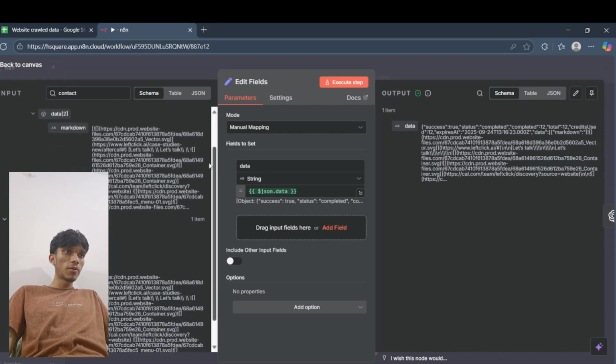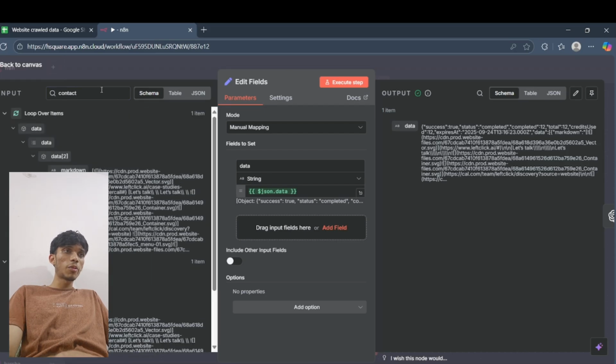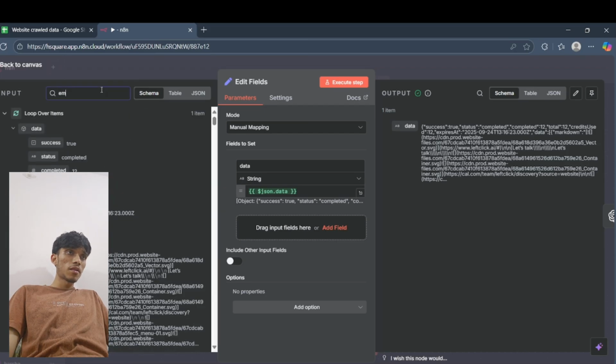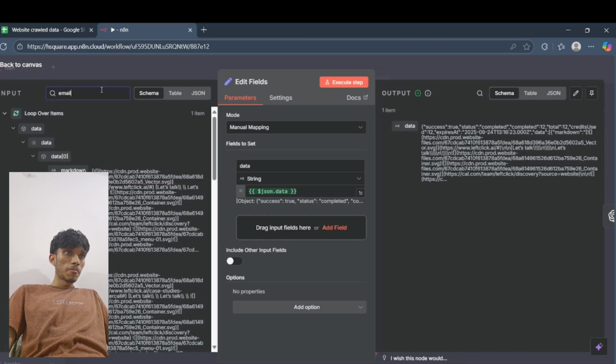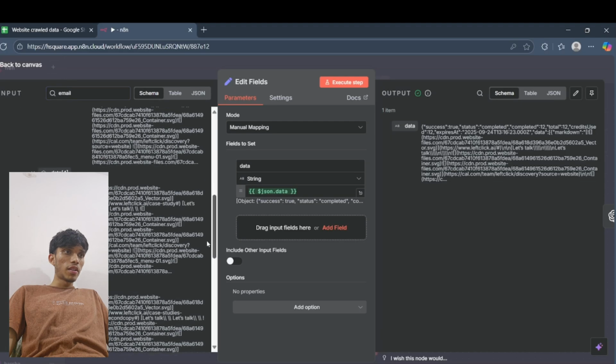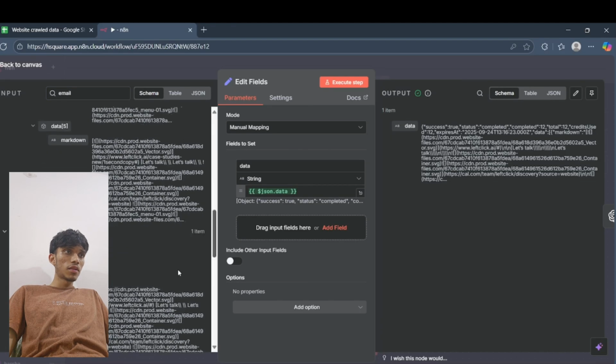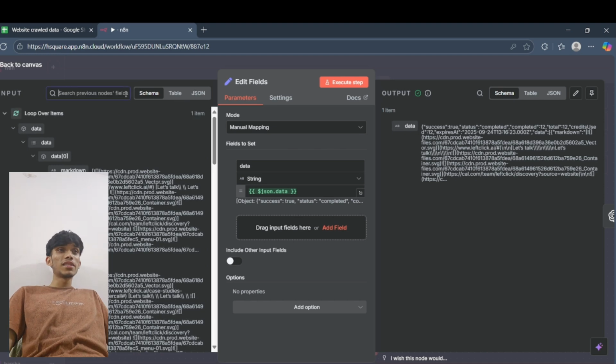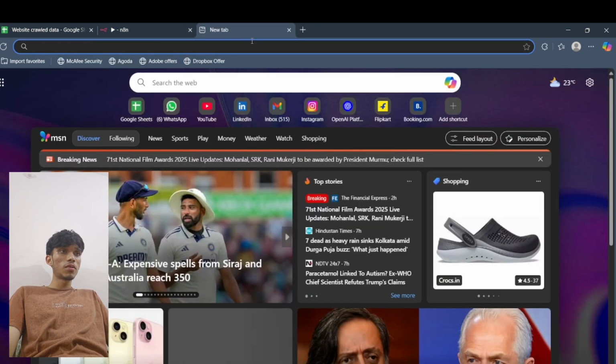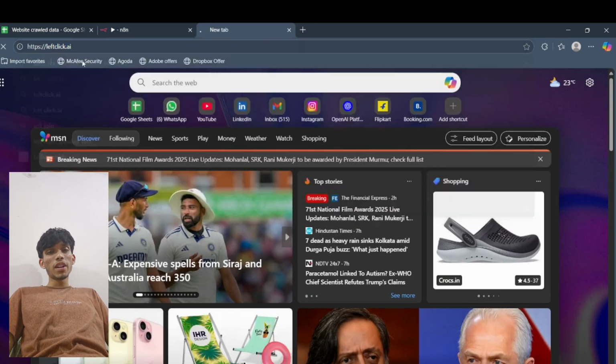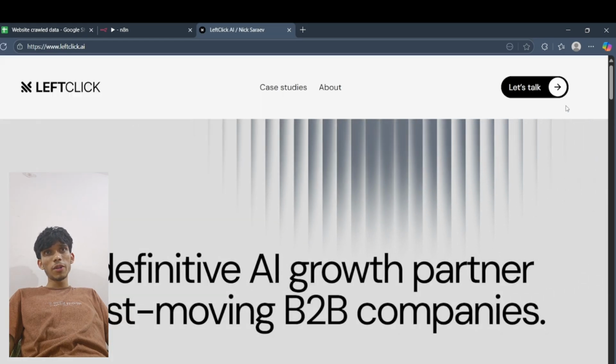I'm searching to add the contact details, but I'm not getting them. I'm searching for email, but I'm not getting the email ID, because Nick has something called Let's Talk.